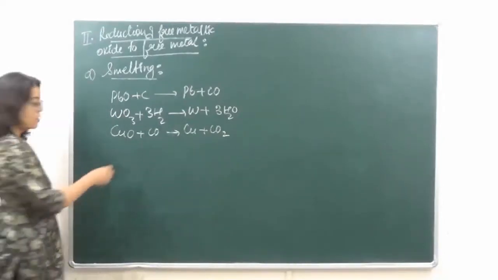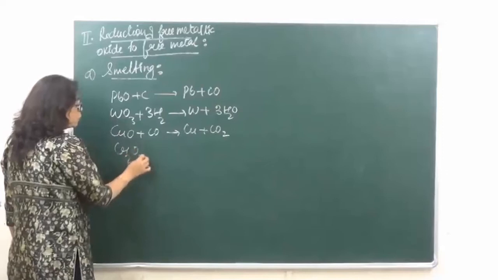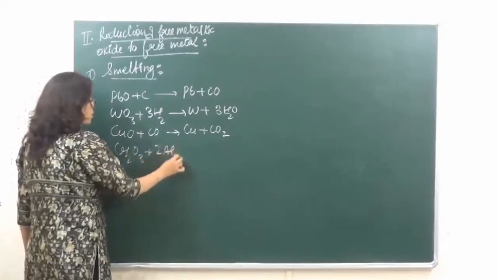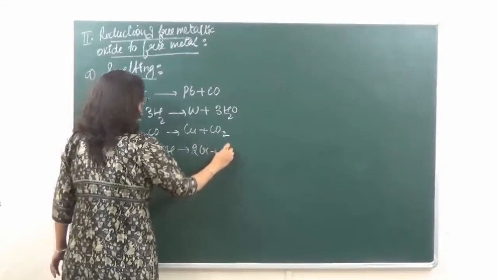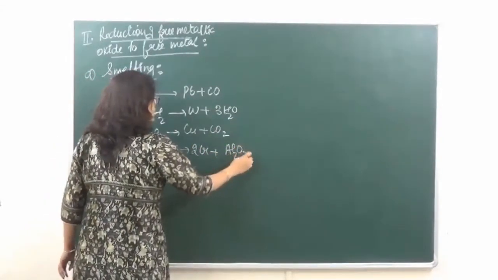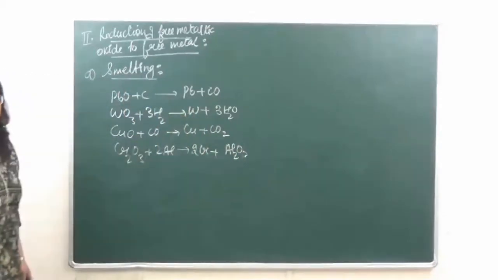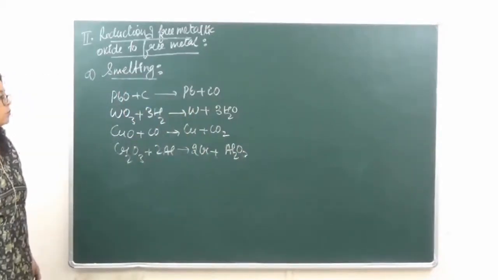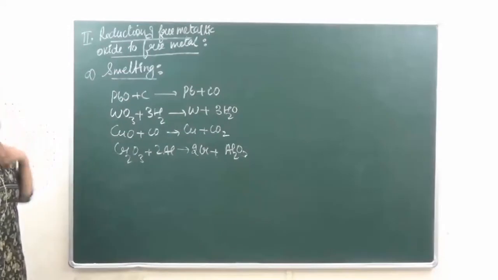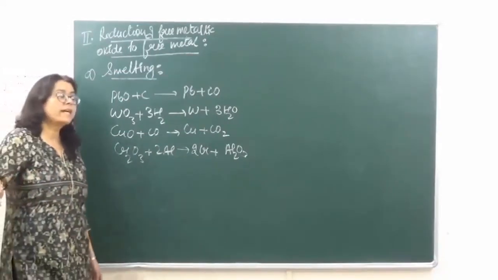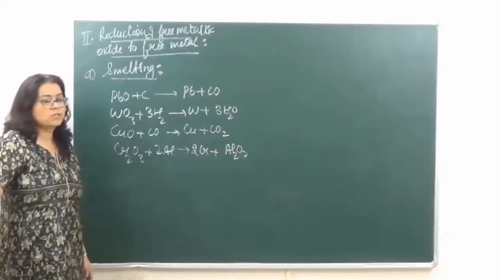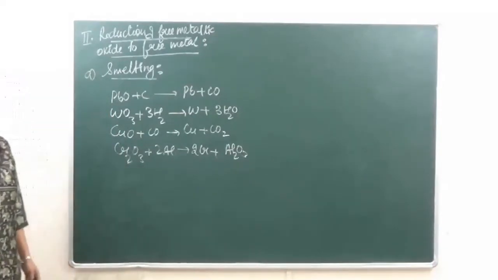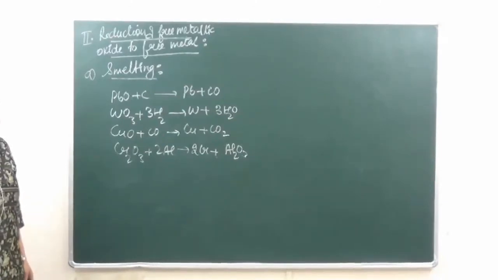And then if we have chromium trioxide, we are using a reducing agent over here, which is aluminium, to give us free chromium, plus we are getting another ore which is bauxite. ठीक है? Alumina, not bauxite. This is alumina. What is the difference between alumina and bauxite? Bauxite has two molecules of water of crystallization, and alumina is just a simple oxide of aluminium, right? So these are the processes which we are using for smelting.